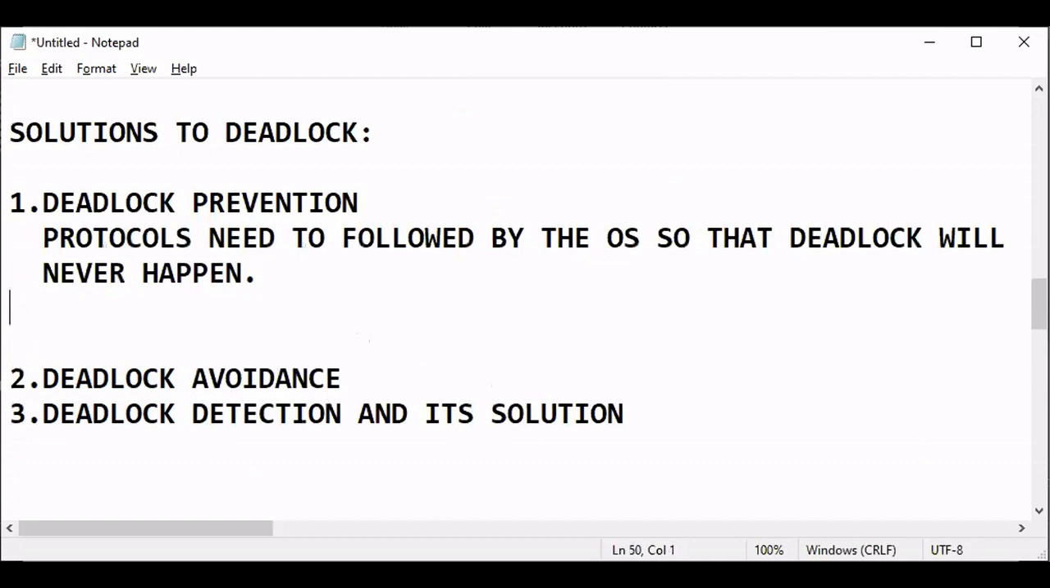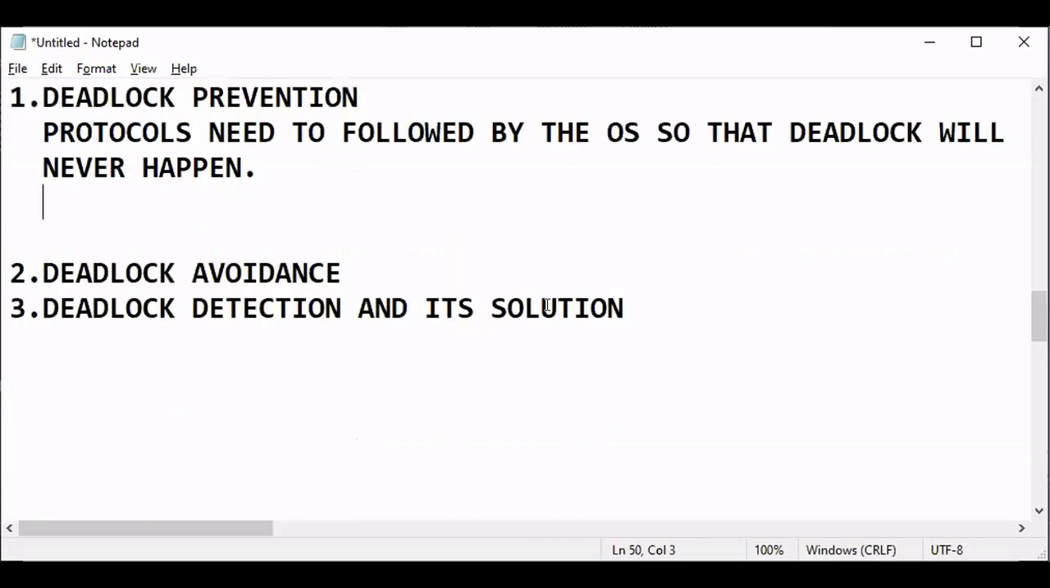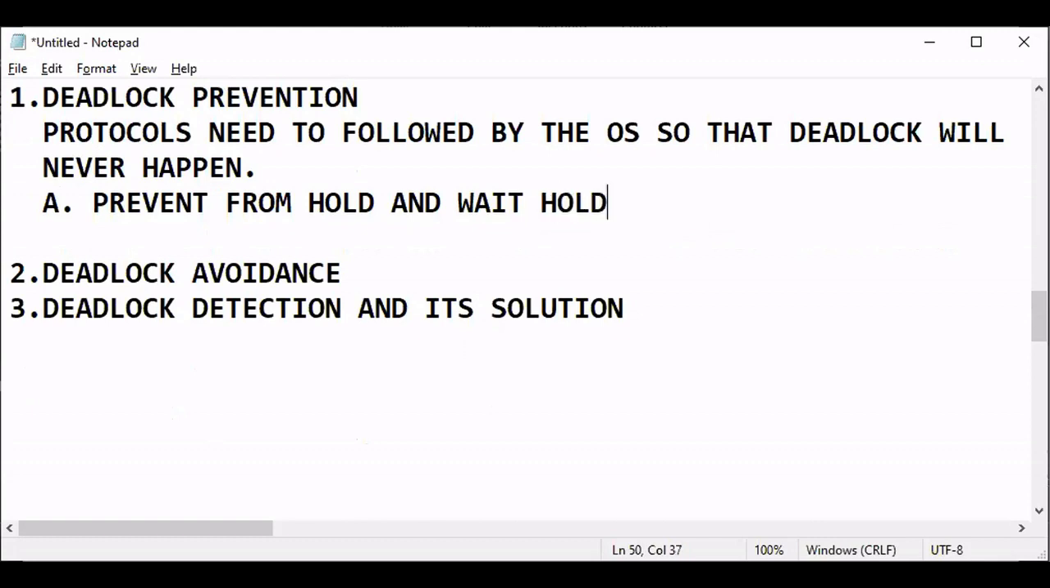So what is the protocol? The protocol says to avoid any one of the conditions of the deadlock. Number one, I'm writing as A: prevent from the first condition, hold and wait. How? We need to write a certain protocol. If one process is holding, then it should not wait, or if it is waiting, then first it should release. These are the protocols we need to write to prevent the hold and wait case.